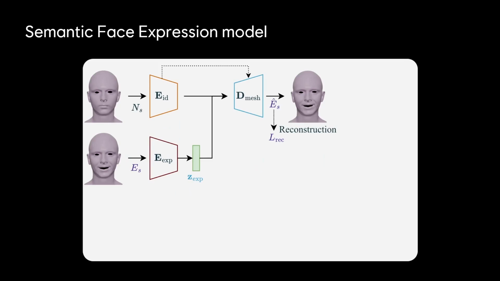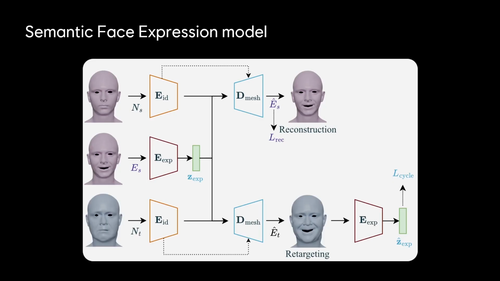We train the semantic face expression model on the reconstruction and retargeting tasks. The first objective is to encode the expression into a latent code and decode this code to the same individual. The second objective is the retargeting task, where we apply this expression code to a new person. We use a cycle consistency loss in order to encourage the expression to be consistent across individuals performing the same expression. Therefore, our method can be trained without the use of paired expression data. More details can be found in the paper.